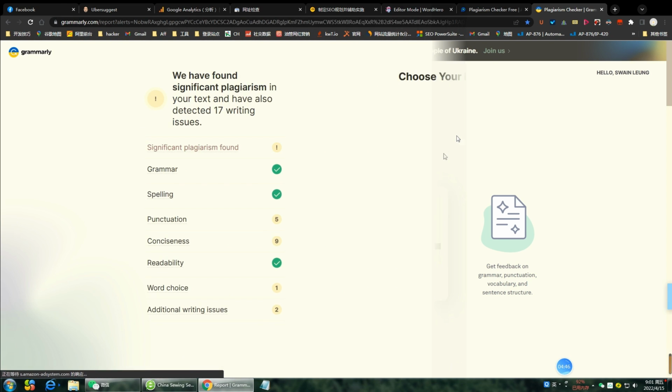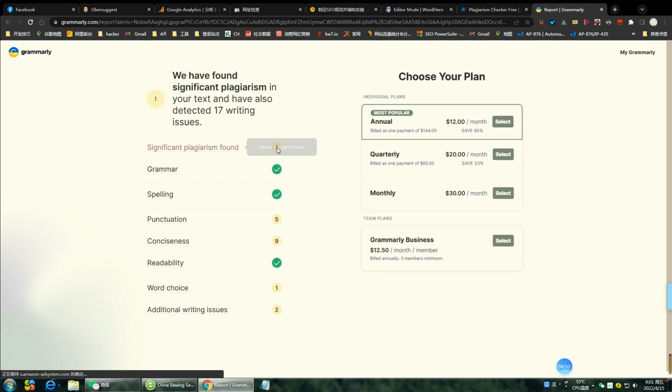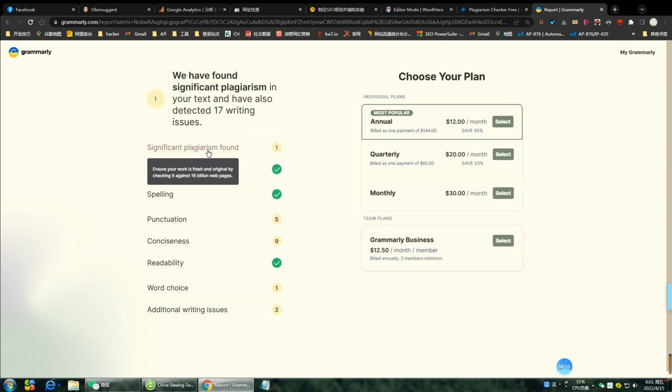Here we can see that Grammarly is showing a significant plagiarism found. But the free version is showing nothing about the details. And I have to say, Grammarly's checking is particularly strict. Even though other tools say 100% unique, there would be a plagiarism found in Grammarly.